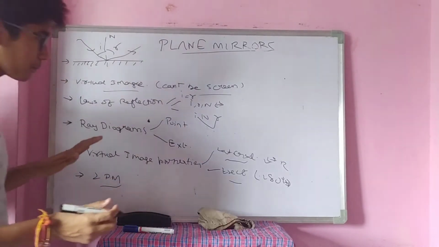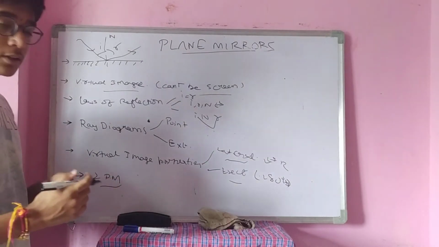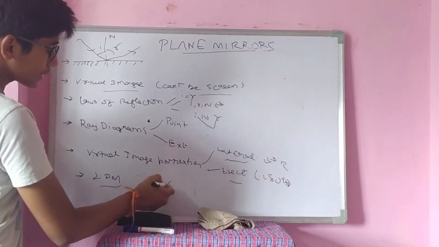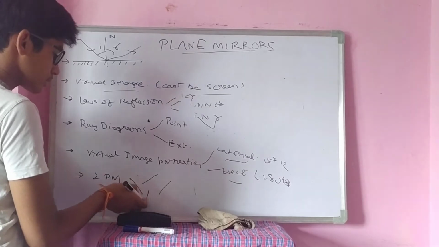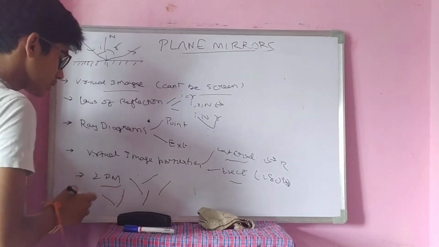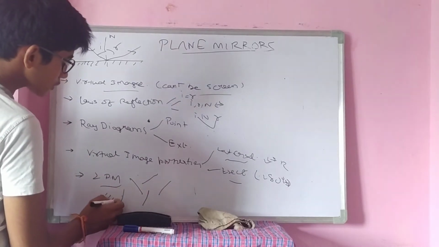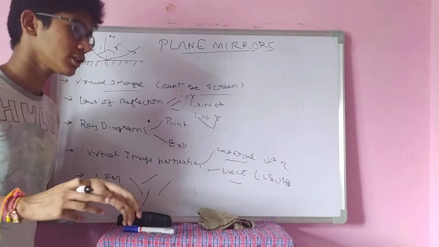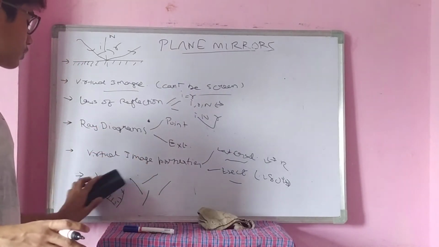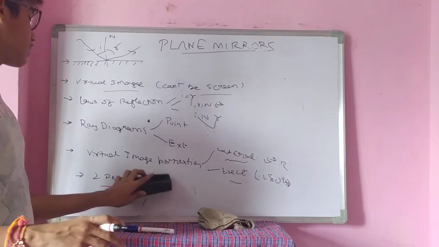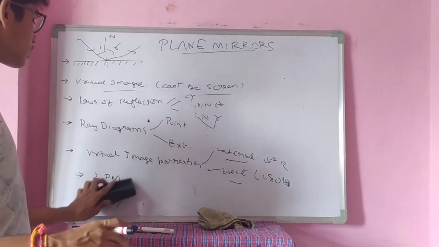How do I have to keep these two plane mirrors? These two plane mirrors can be kept like this, like this, like this. But there is no use of keeping them like this. Only in one position do we get different types of image formations.